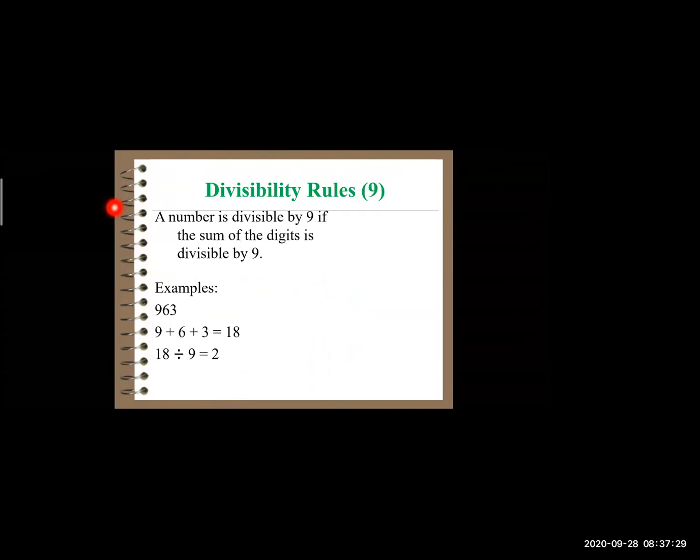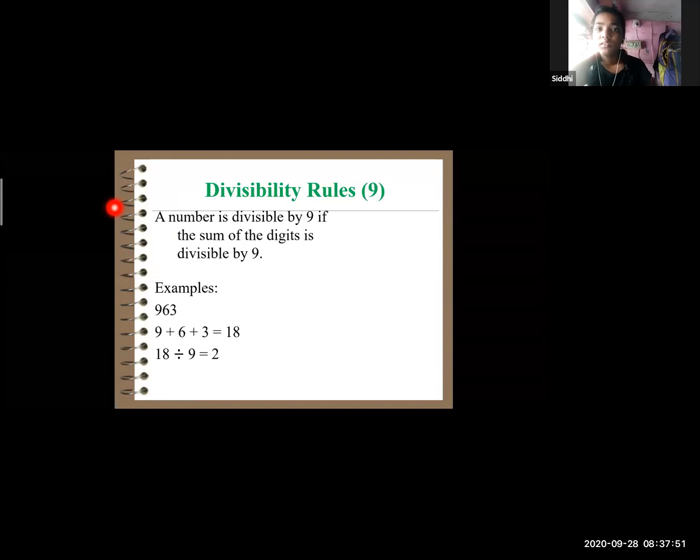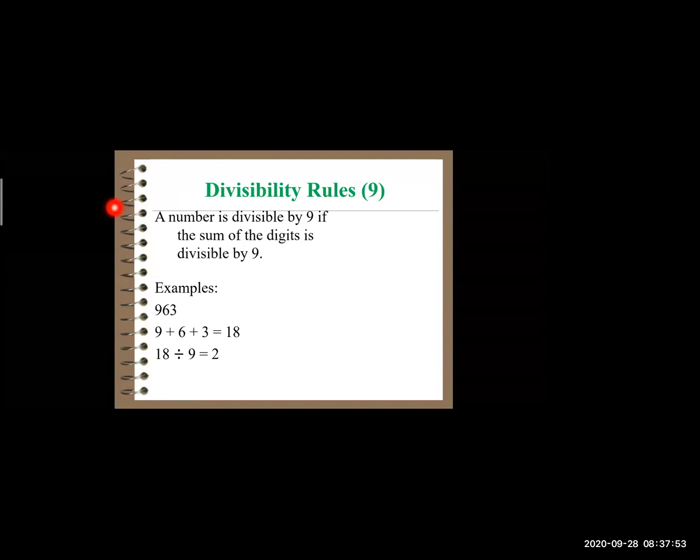You add all the digits in the number and check that the addition should be divisible by 3. For 9 also, you have to do the same, but after addition, you check that the number falls under the table of 9.